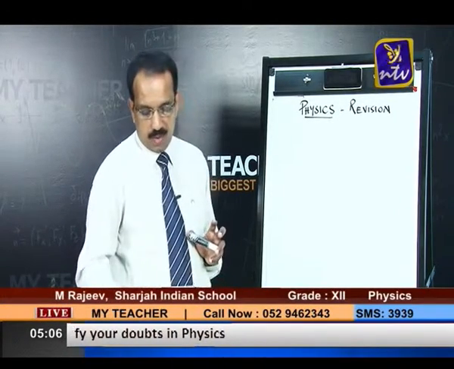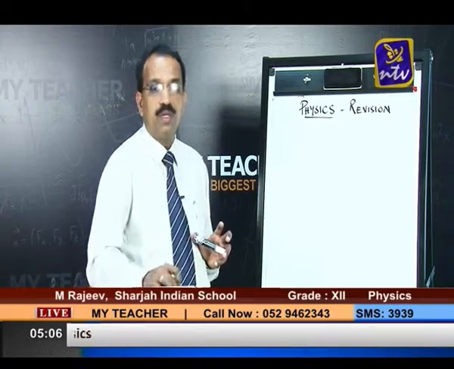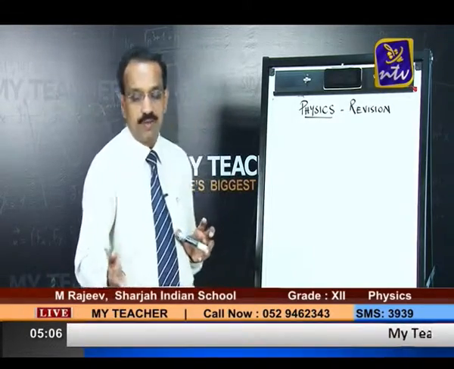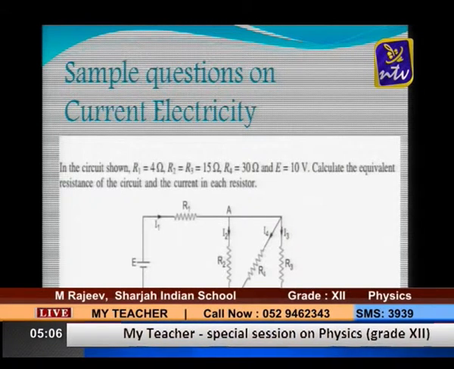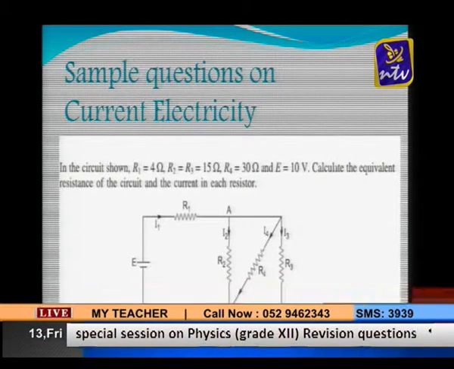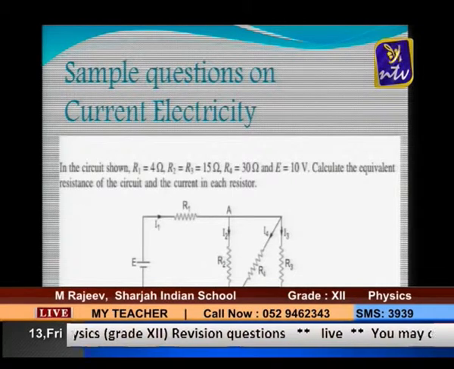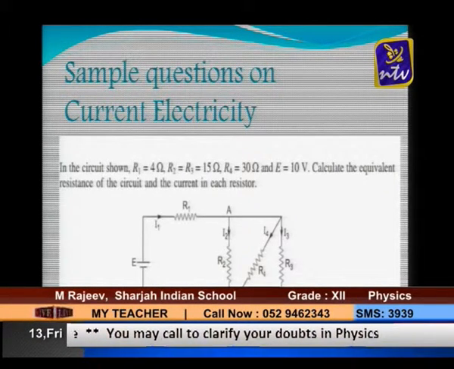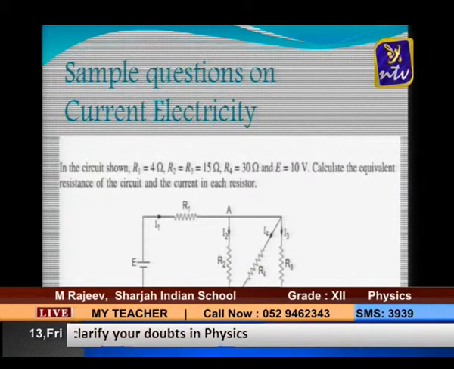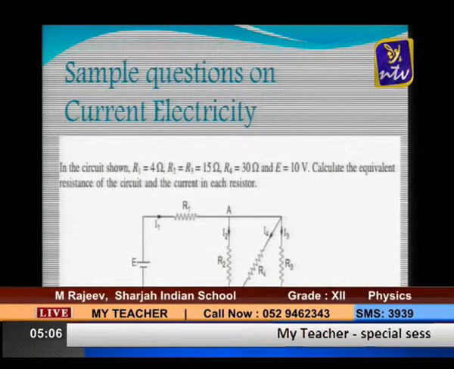All right, now have a look at the first question, all of you. A circuit is given with resistors. Look at the question carefully. This question is from the chapter current electricity.